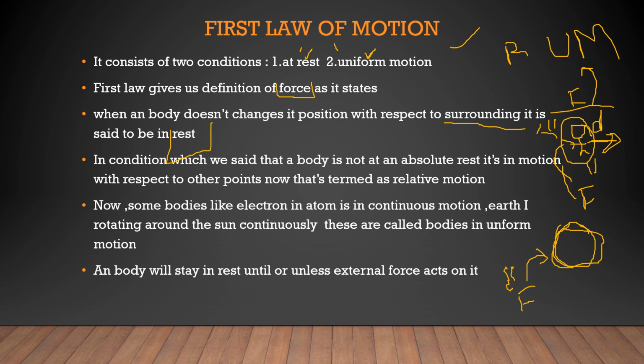When we talk about other points, we call it relative motion, because in this kind of situation, no body in the whole universe is at absolute rest. So we state that condition as relative motion.